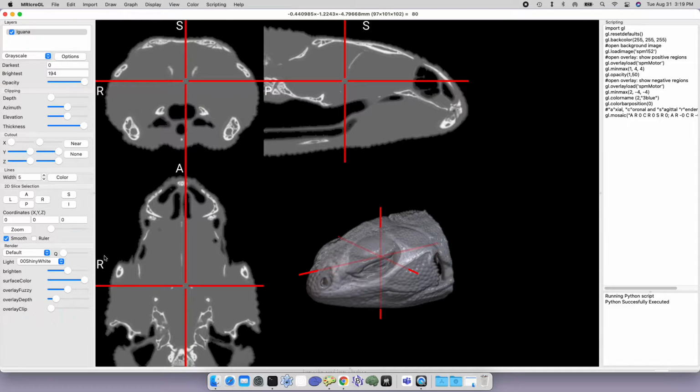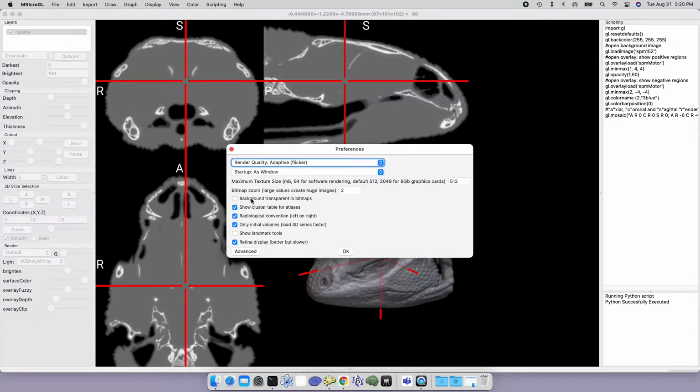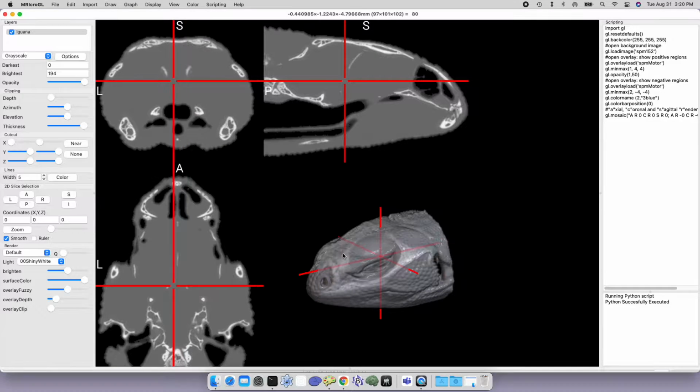And you'll also notice that it has an R and an L, just to tell you that in this example we've got neurological orientation. Neurologists like the right-hand side of a 2D image to appear on the left side of the image, as if you're viewing the object from an inferior location. If you prefer the radiological view, you can go to your preferences, unclick radiological view, and hit OK, and it'll now switch us to neurological view. So that's a quick tour of the iguana image and also this 4D view.